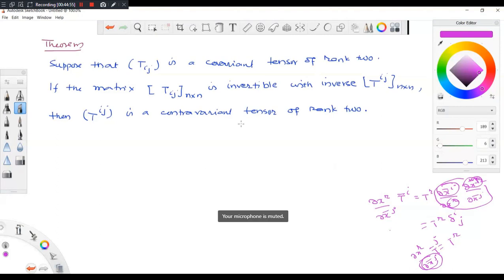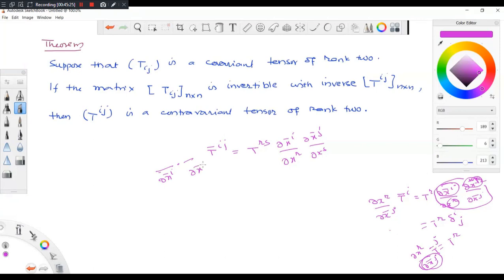The proof is not difficult. You can write T bar ij as T_rs del x bar i upon del x r, del x bar j upon del x s. Now I multiply on the left, one factor should contain del x bar i, the other del x bar j in the denominator, and here del x of something.